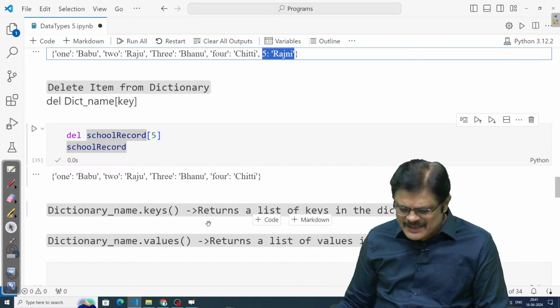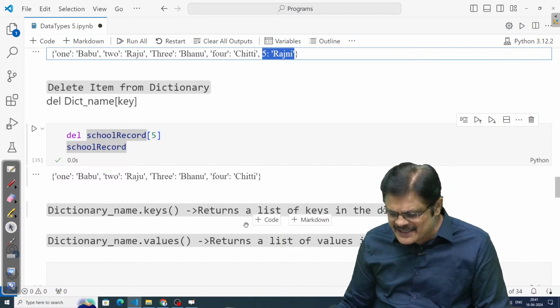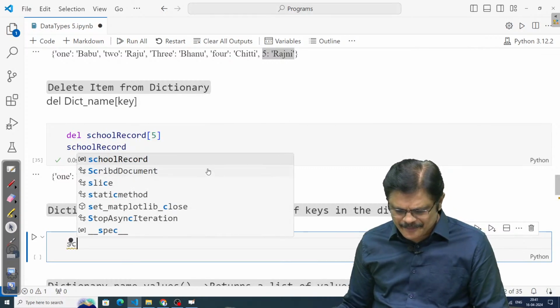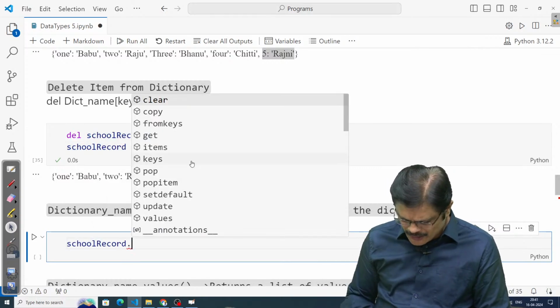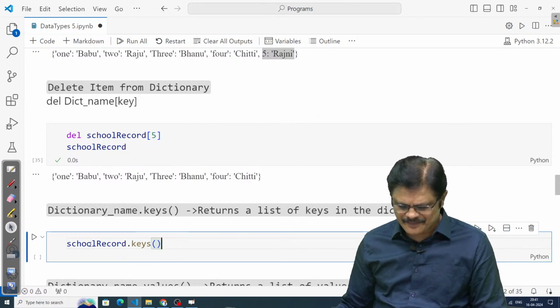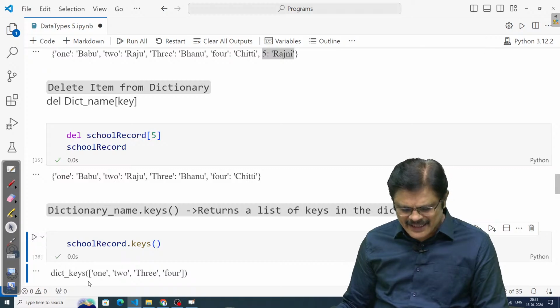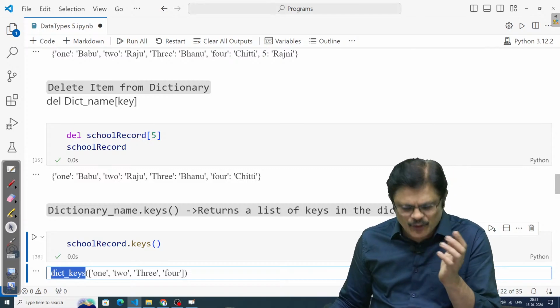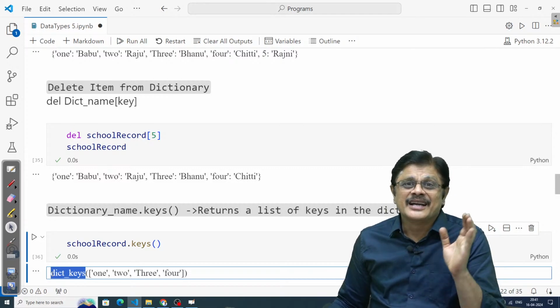So here, dictionary name dot keys, what will it do? Let us see. School record dot keys. If I do it, what happens? What are the keys? 1, 2, 3, 4. Of course it comes with a heading like dict_keys.